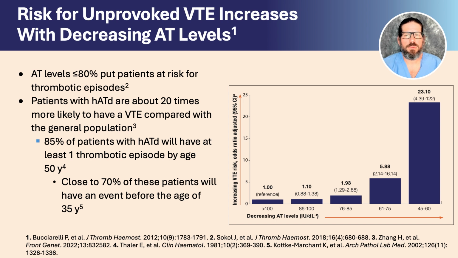In fact, other research has found that antithrombin levels of 80% or lower put patients at a higher risk for thrombotic episodes, and that patients with hereditary antithrombin deficiency are about 20 times more likely to have a venous thromboembolism compared with the general population. Up to 85% of patients with hereditary antithrombin deficiency will have at least one thrombotic episode by age 50, with almost 70% of these patients having a thrombotic event before the age of 35. Therefore, proper management of antithrombin deficiency is essential for reducing the risk for venous thrombosis in these patients.